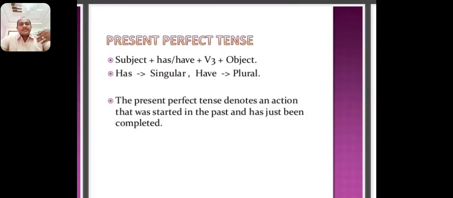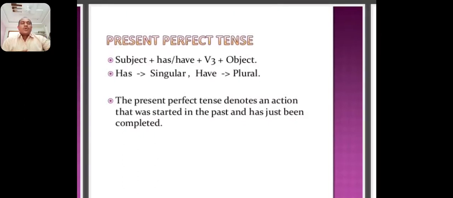This tense is used to express those actions which have taken place in the immediate past, that is, just completed actions in the present. For this purpose we can use the present perfect tense. For example, they have quarreled so far.